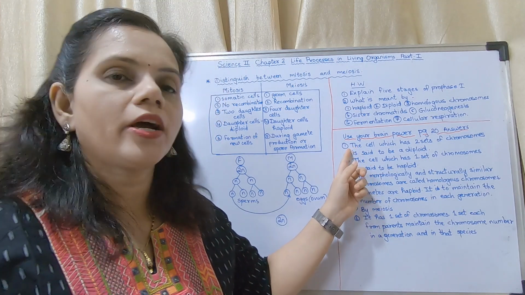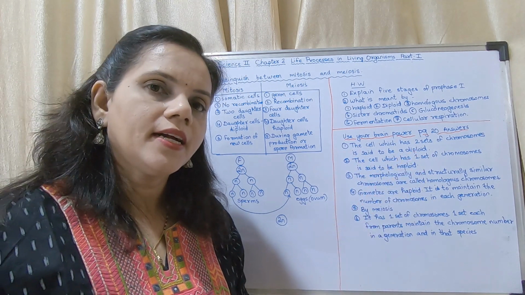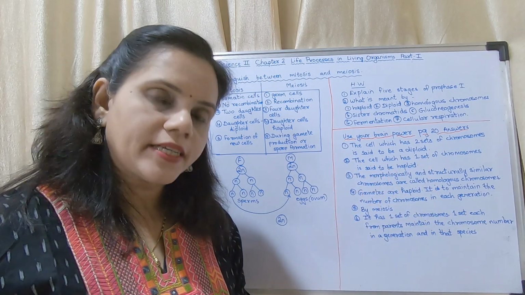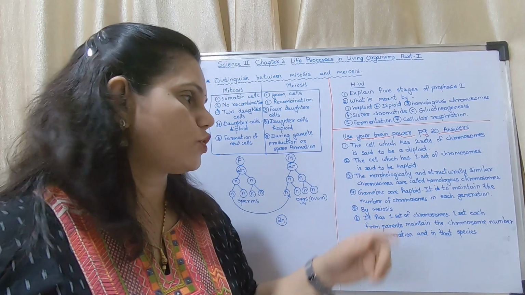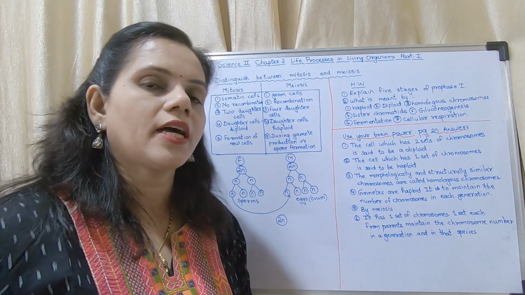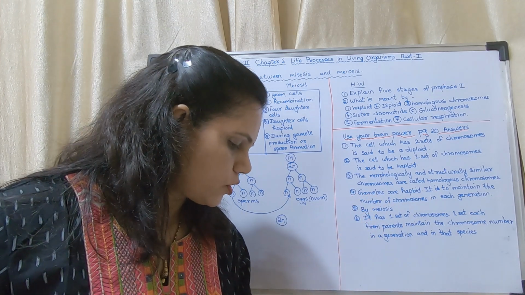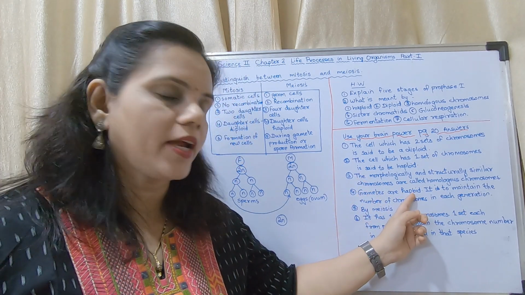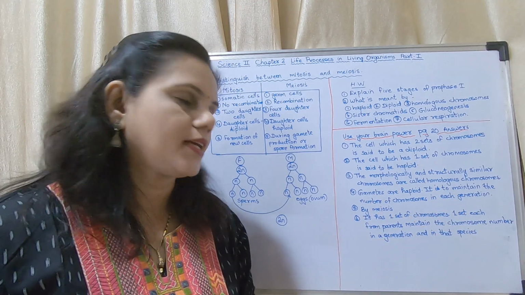What do you mean by diploid cell? The cell which has 2 sets of chromosomes is said to be diploid. What is haploid? The cell which has 1 set of chromosomes is said to be haploid. What are homologous chromosomes? The morphologically and structurally similar chromosomes are called homologous chromosomes. What is the importance of the 4th one? Whether the gametes are haploid or diploid. Why? Gametes are haploid to maintain the number of chromosomes in each generation.